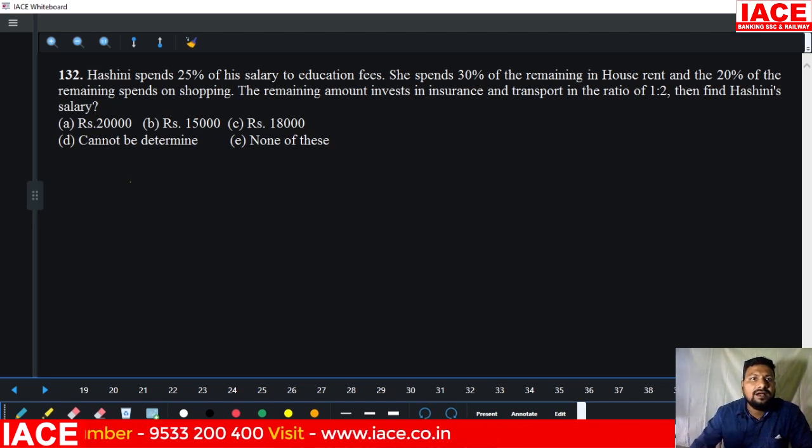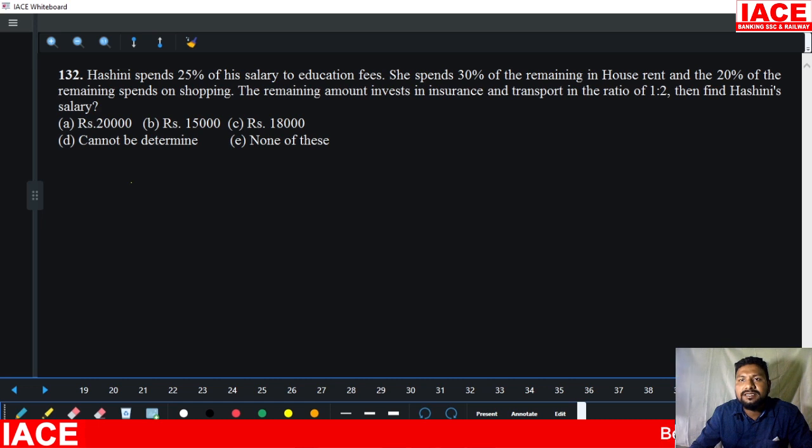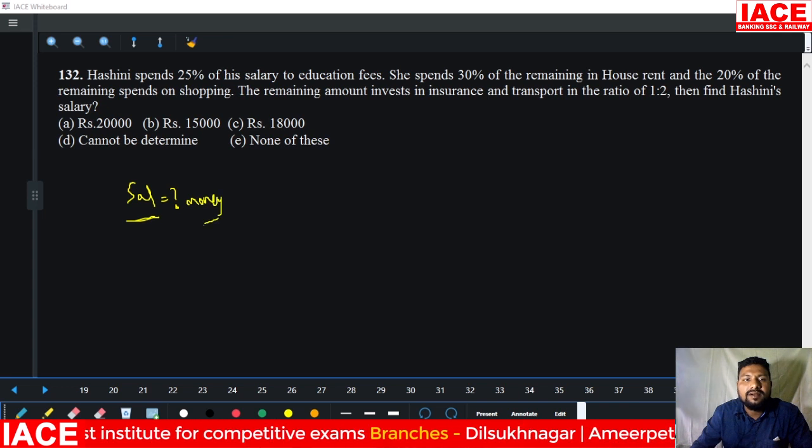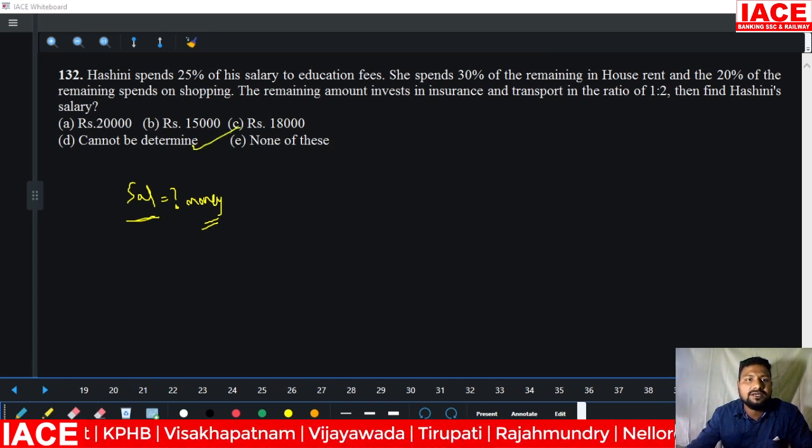Next, Hashini spends 25% of salary on education, 30% on house rent, 20% of the remaining on shopping, and the remaining amount on insurance and transport, in the ratio 1:2. Finally they need the salary. Salary completely depends on money value, but the question does not contain any money value, so we are unable to solve the question. Then the answer is cannot be determined here.